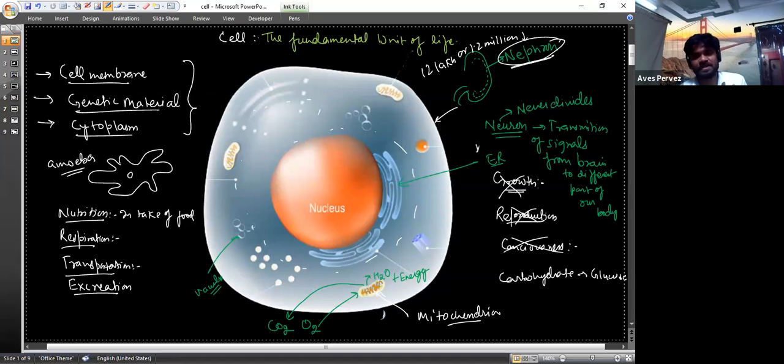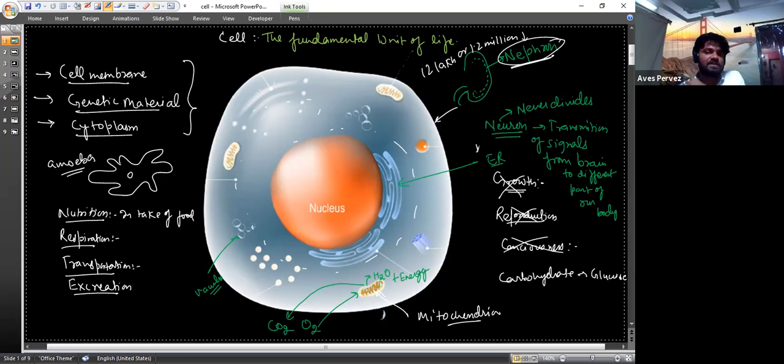Third one is transportation. Normally we see that blood is used in the transportation of a living organism. Here at the cellular level, we see that the Golgi bodies and the endoplasmic reticulum are responsible for transportation. They also perform different functions, but they also help in the transportation of substances from one place to another part of the cell.